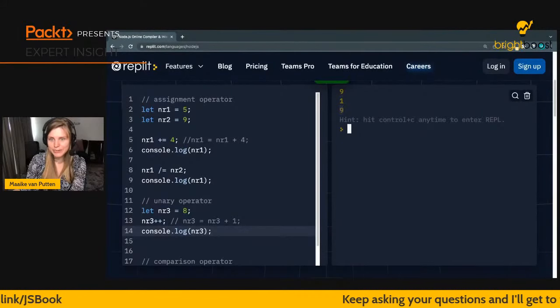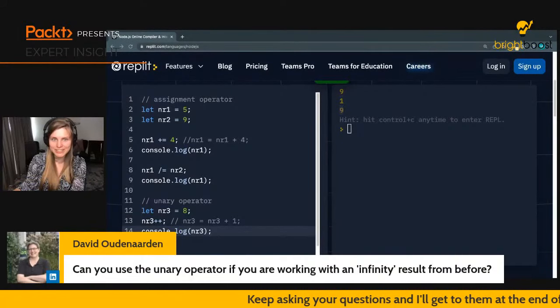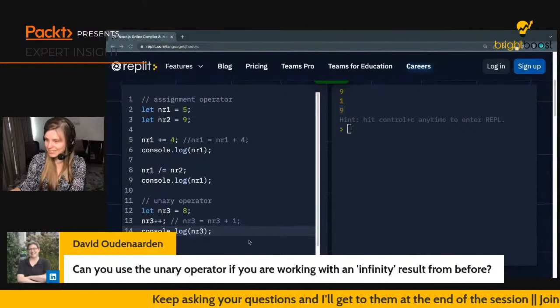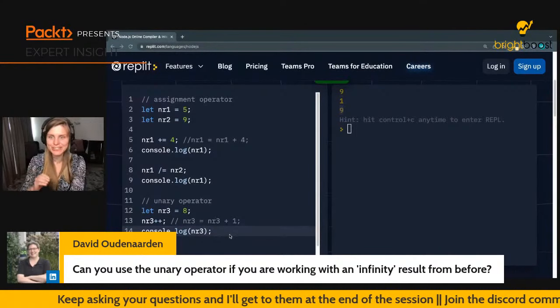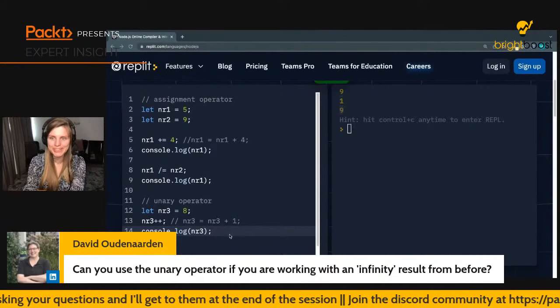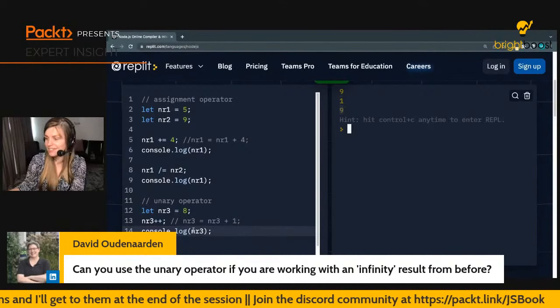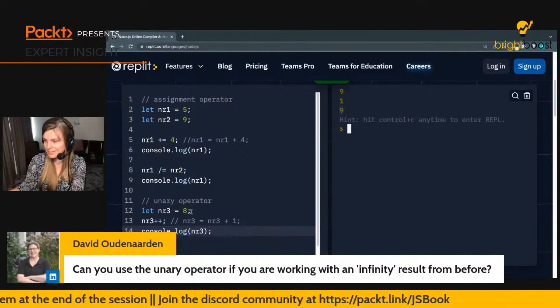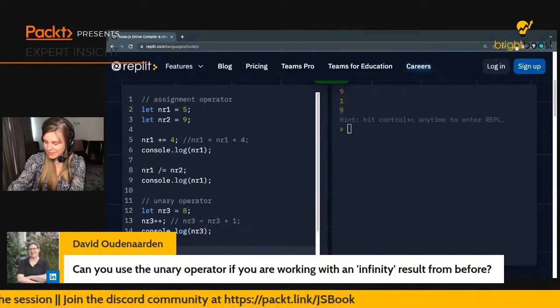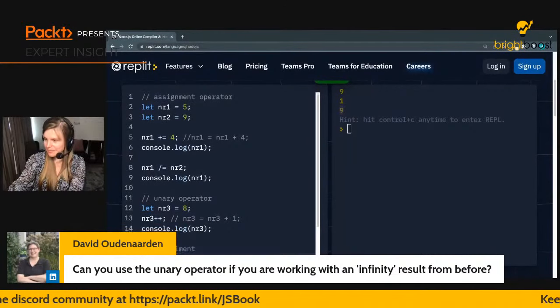Oh, and a fun question from David that I actually don't know the answer to, but there's only one way to find out, right? So he's asking, can you use the unary operator if you are working with an infinity result from before? Honestly, I don't know, but let's just see. So let's go and do a little experiment over here. And we create number 4 for us to do this.